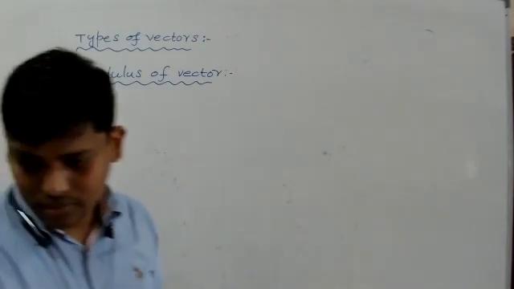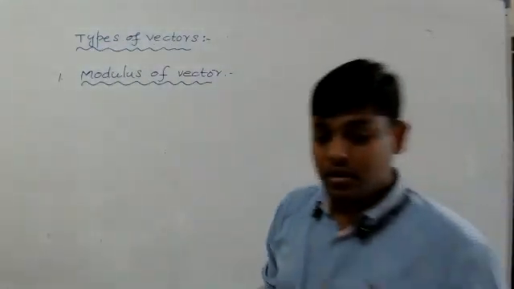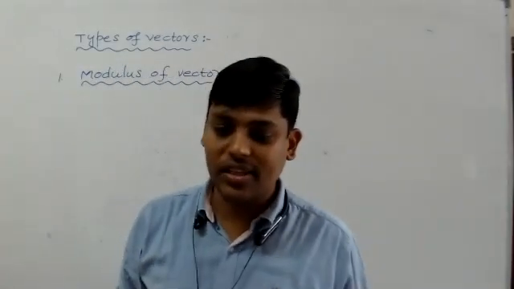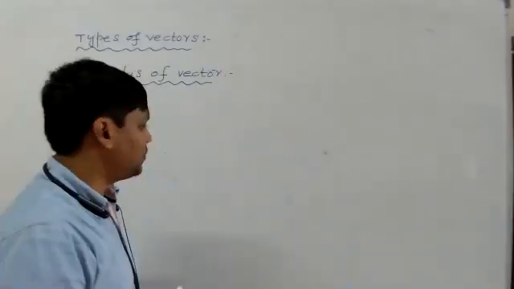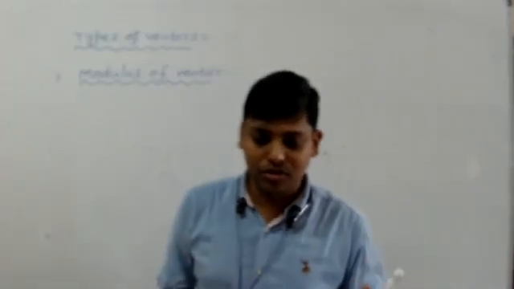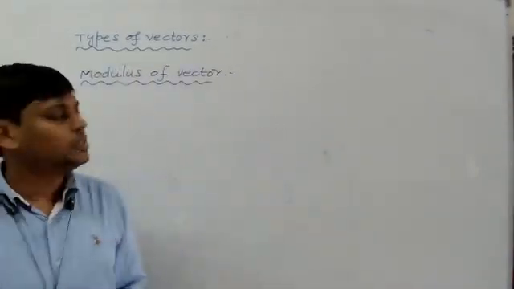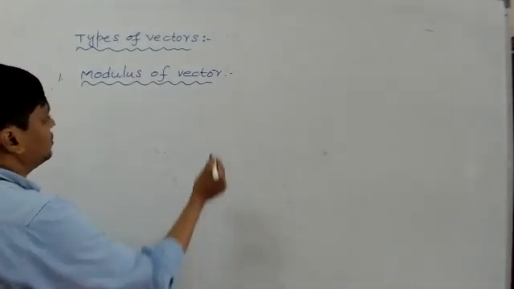You ask the doubts after completion of the vectors. Up to that, don't ask anything, because we have knowledge of only about a quarter of it. We don't have the knowledge of full vectors, right? Modulus of vectors.